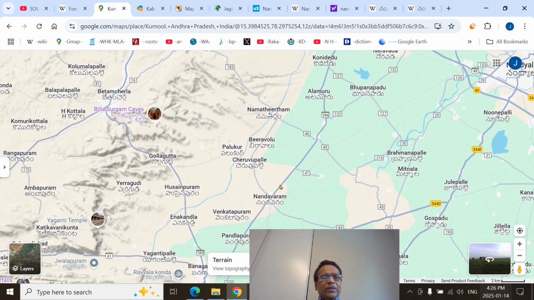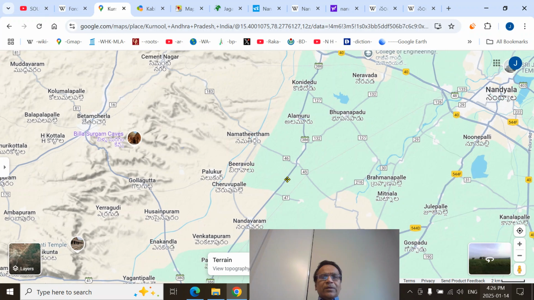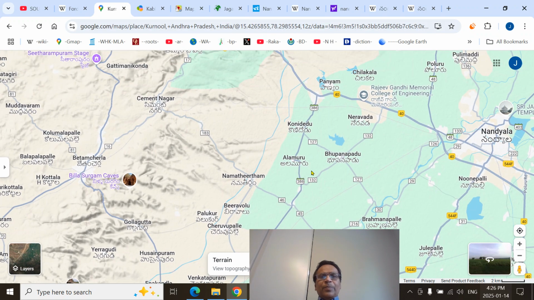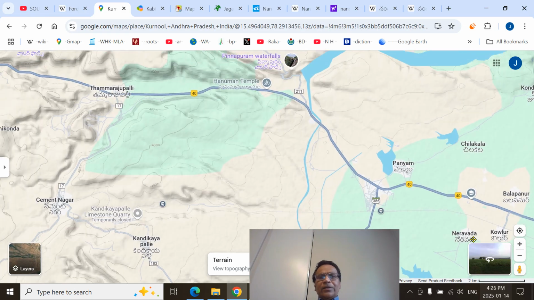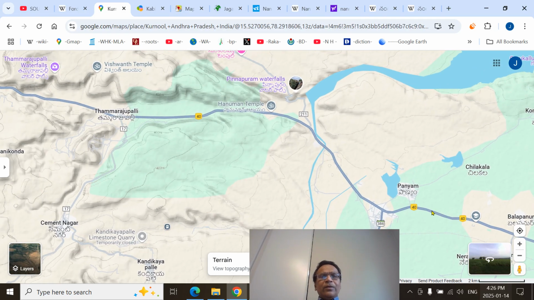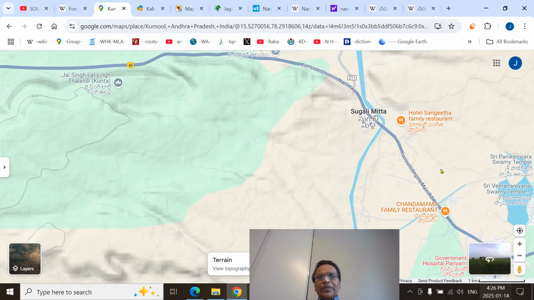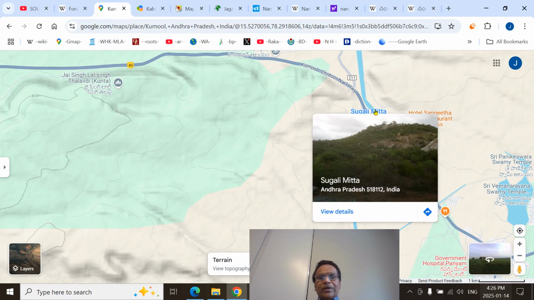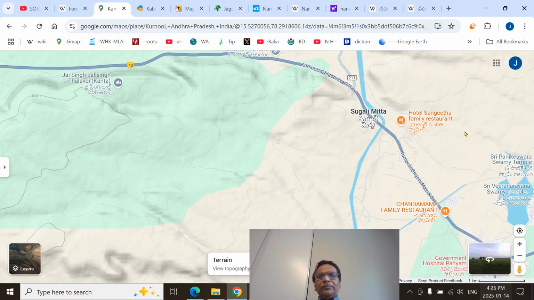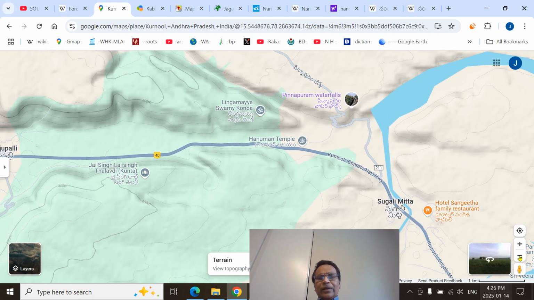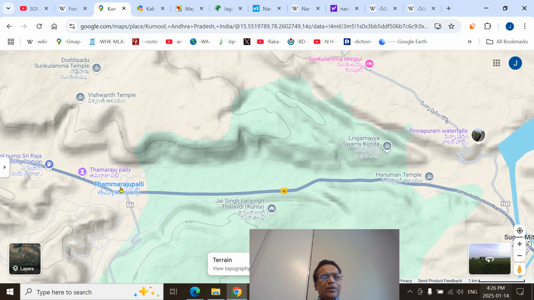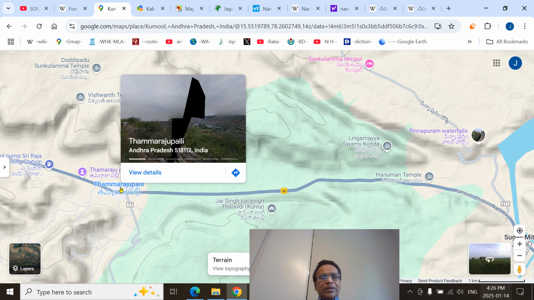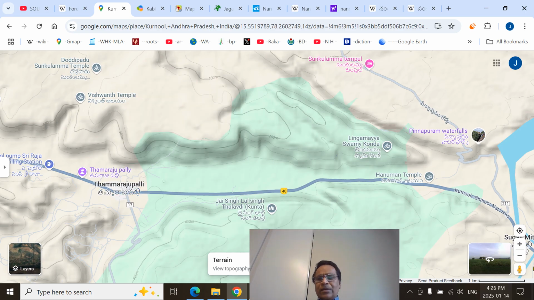this is the Bethamcherla Gorge. I will show that from Panyam we can climb to the Sugali Metta Gorge region, and finally go to the Timmarajapalli basin. You can see Sugali Metta, that's the gorge. That is a little higher than the Nandyal basin. From that gorge, we can climb into the basin of Timmarajapalli. You can see the Timmarajapalli basin. Still, that basin and gorge are higher than the Nandyal basin.